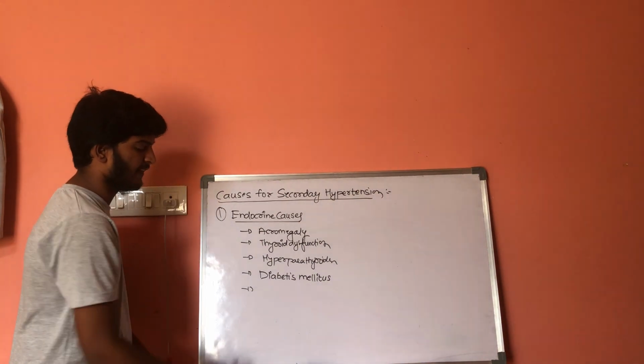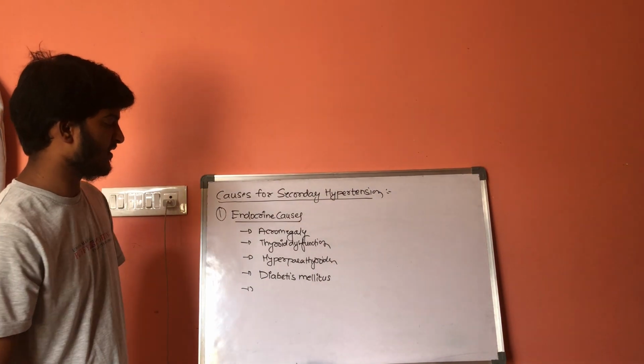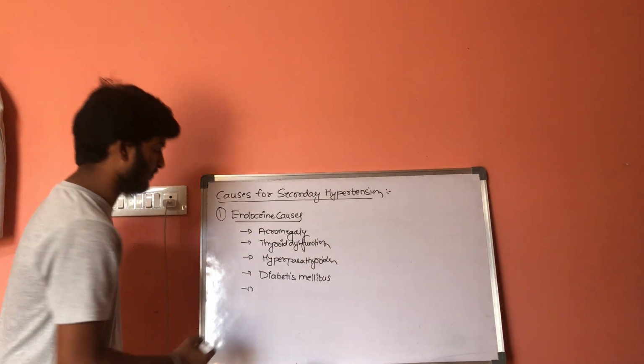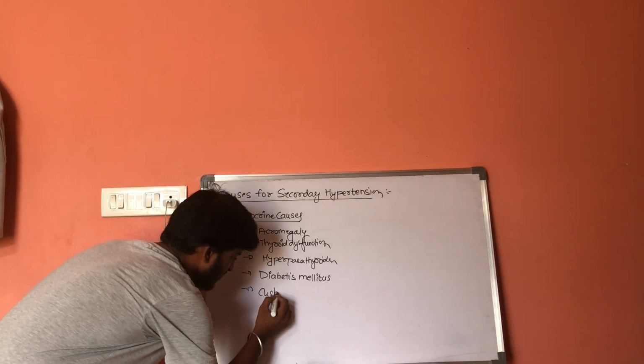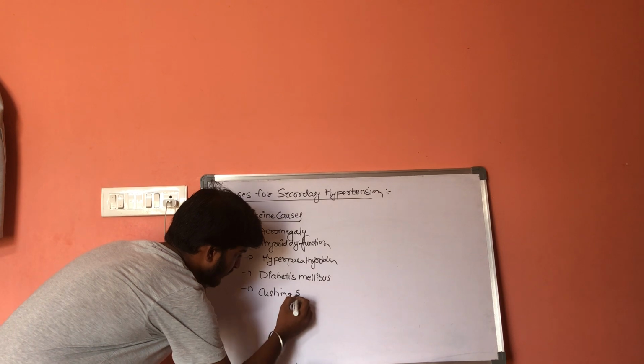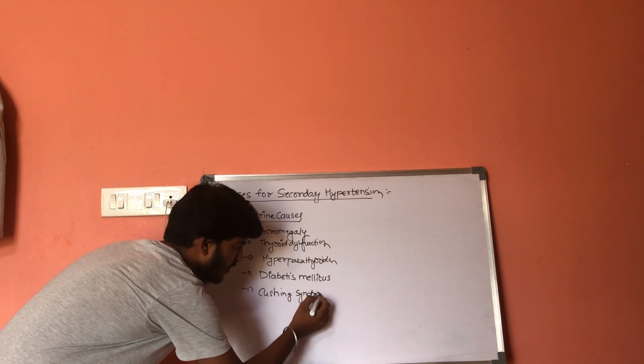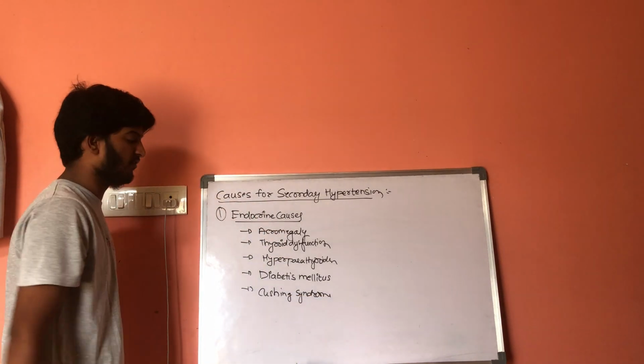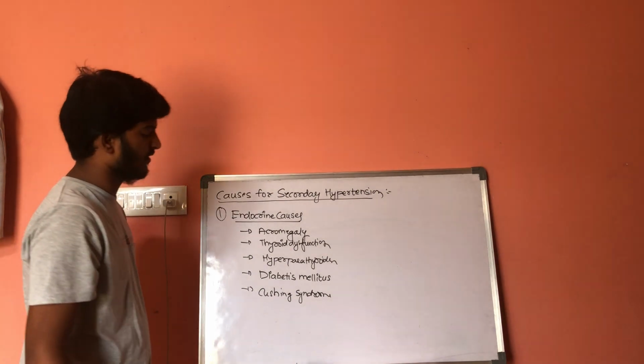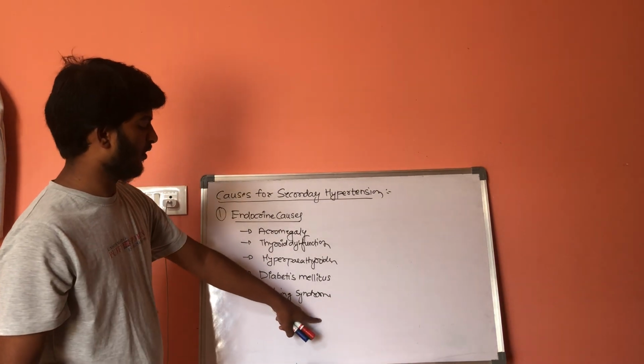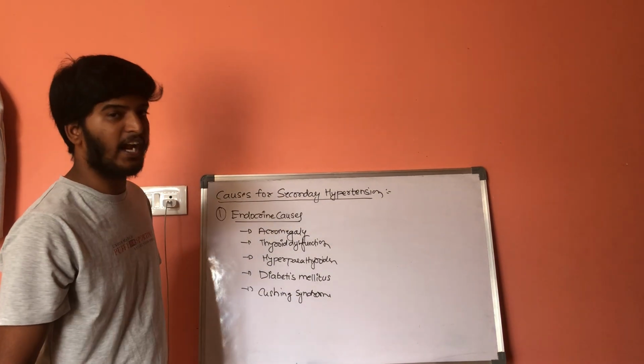From diabetes mellitus, let us consider Cushing syndrome. In Cushing syndrome, there is excessive usage of glucocorticoids. Because of excessive use of glucocorticoids, it results in secondary hypertension.